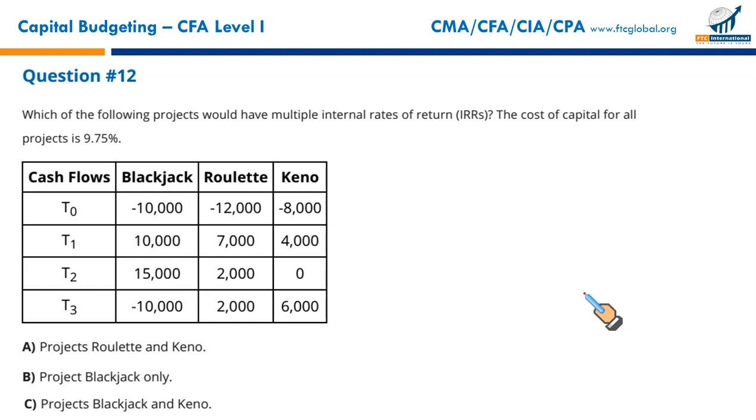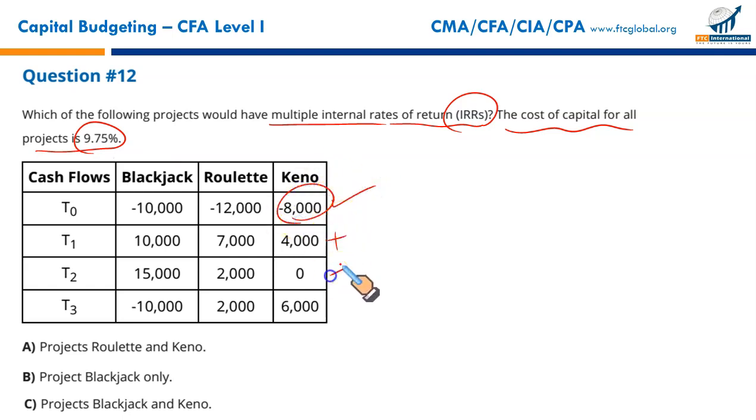As it just said, you need to find out the project that is unconventional, that will have multiple IRR. Which of the following projects would have multiple internal rates of return? The cost of capital for all the projects is 9.75. It's a conventional project: initial outflow, then inflows later. Initial outflow, inflows later. This is the unconventional one. You have the outflow in year 0 right now, then you have inflows at the end of year 1, at the end of year 2, and you have an outflow at the end of year 3.